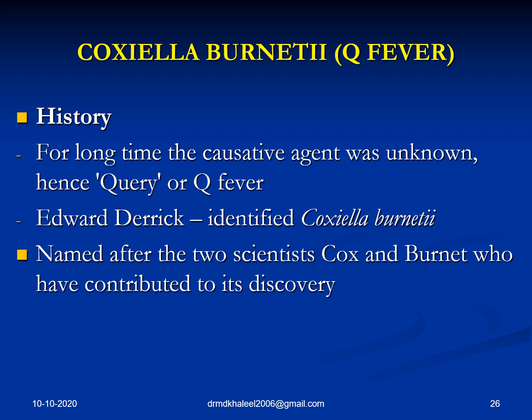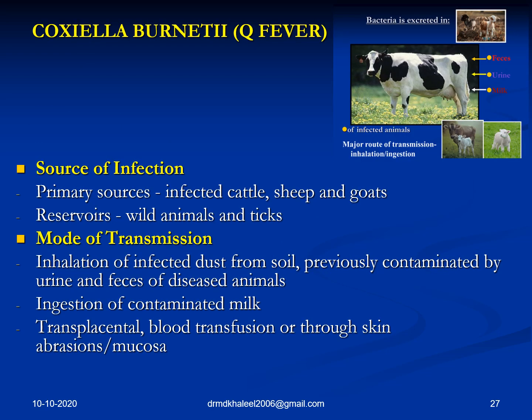Let's go to the next organisms that have been separated from these two genera, Anaplasmataceae and Rickettsia. Coxiella burnetii, which causes Q fever. The reason it is named Q fever is that for a very, very long time the causative agent was unknown, hence the name query or Q fever. The organism was later identified as Coxiella burnetii, named after two scientists, Cox and Burnet.